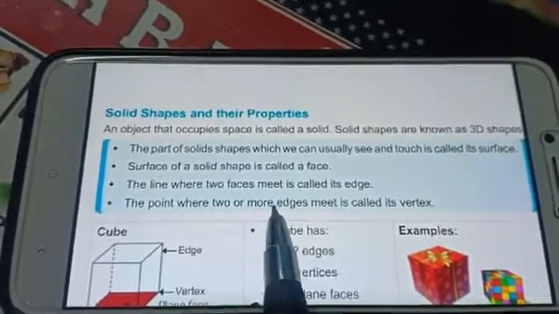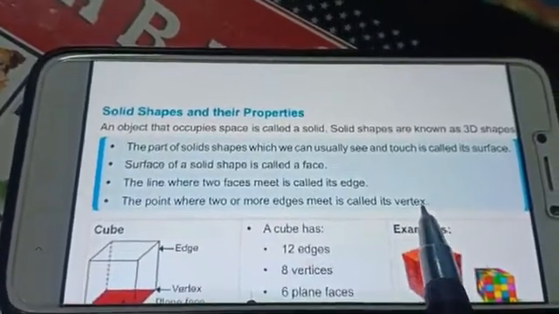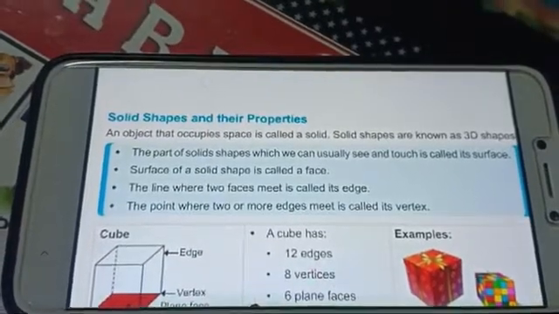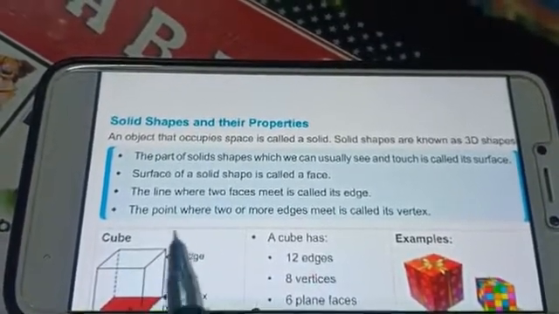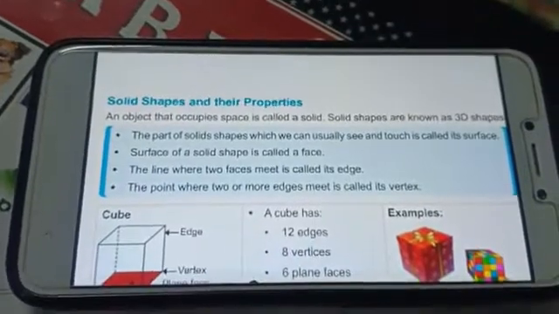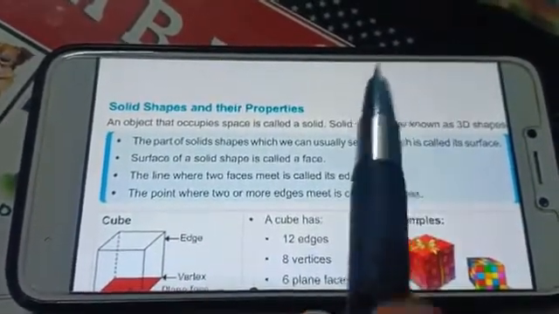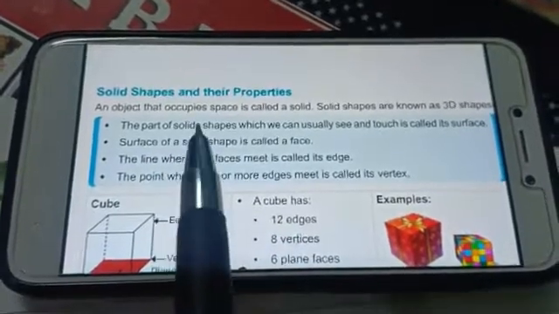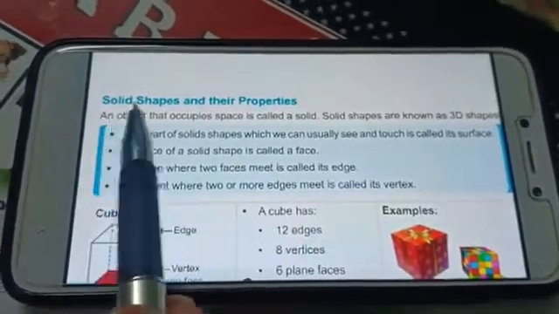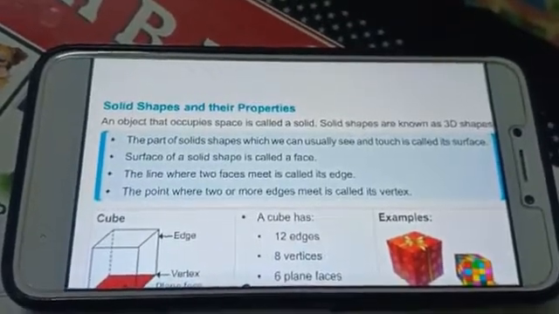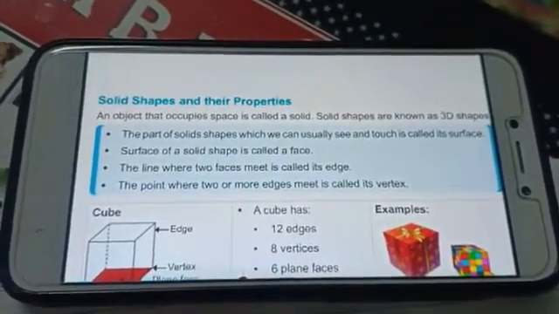The point where 2 or more edges meet is called the vertex. We have already learned vertex: the corner is what we call the vertex. So let's start. You have to write down these 1, 2, 3 and 4 definitions in your notebook, and it's compulsory for everyone. Write down this heading and these definitions in your notebook, then start the properties.